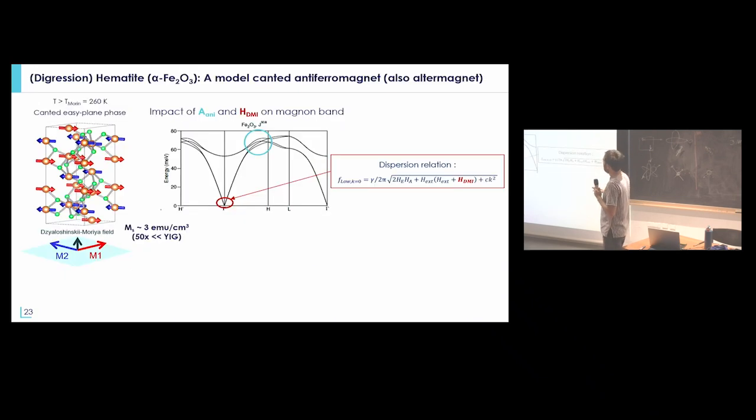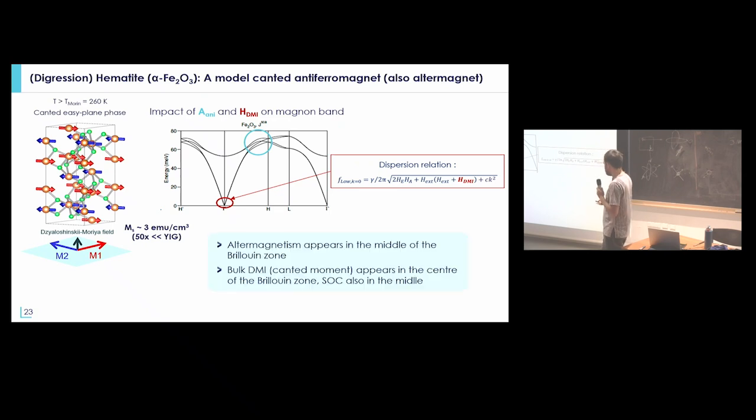So then, if we look at the band structure, for example, this is the case of hematite. What you will see is that the presence of the DMI field will have an impact in the middle of the Brillouin zone. As I was telling you before, the frequency as a function of field is quite different as soon as you have a DMI.